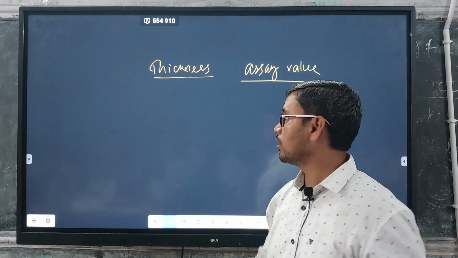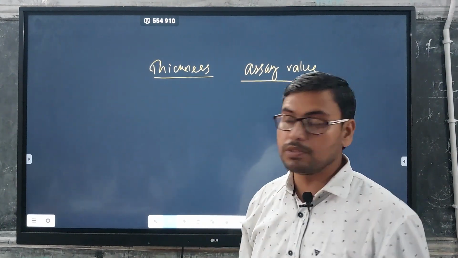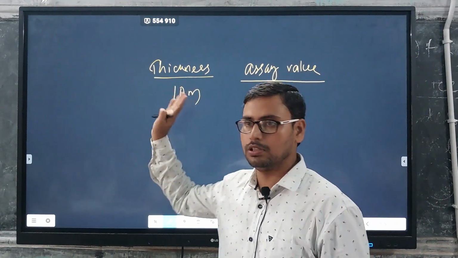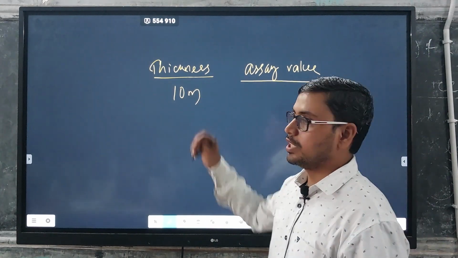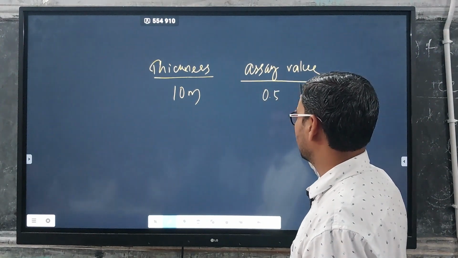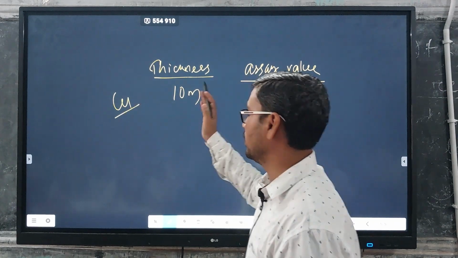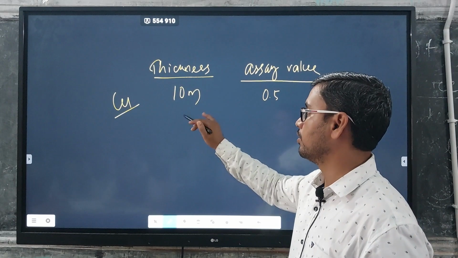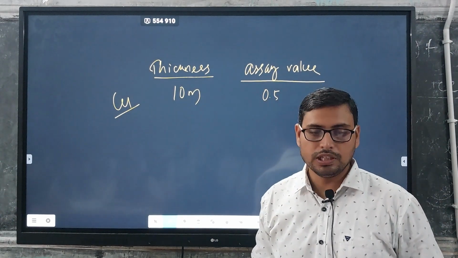Suppose the length or thickness of that particular ore is, assume, 10 meter. In a single borehole we are encountering, right? So this is for a single borehole case, 10 meter. Then the assay value with respect to 10 meter is suppose 0.5%. Suppose we are exploring copper, assume copper exploration. Then in the first lode, the thickness is 10 meter and the assay value is 0.5%.